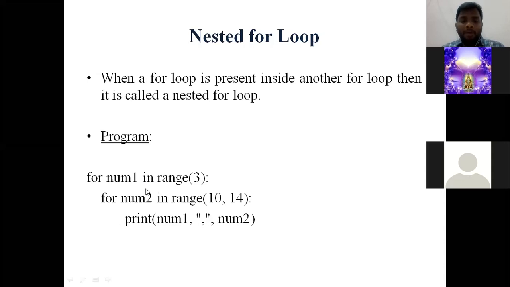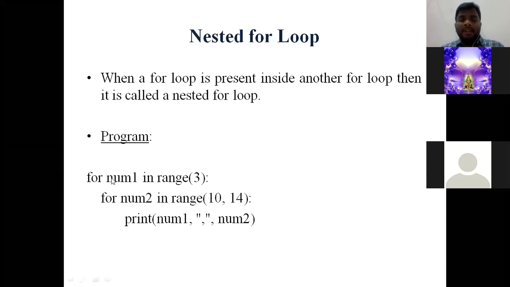Now we shall come into the inner for loop. This is the indentation. These spaces are called indentation. In the inner for loop, num2 is a variable, and the range is from 10 to 14. Start value is 10 and end value is 14. So the sequence of values is 10, 11, 12 and 13.